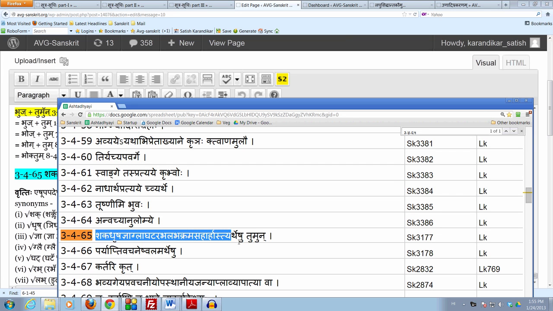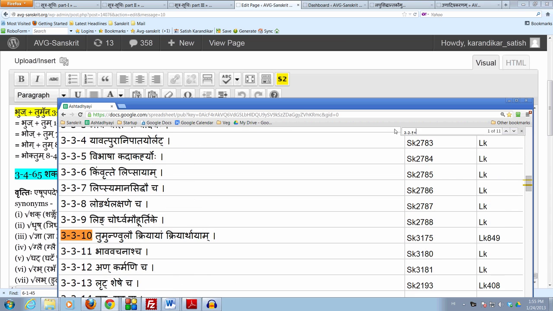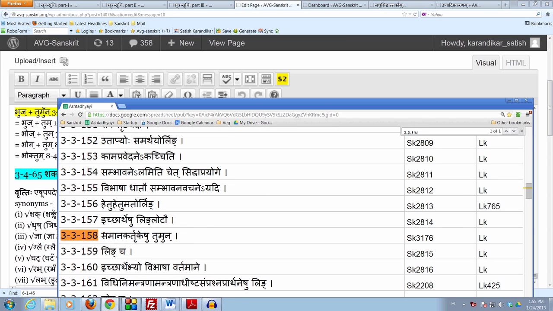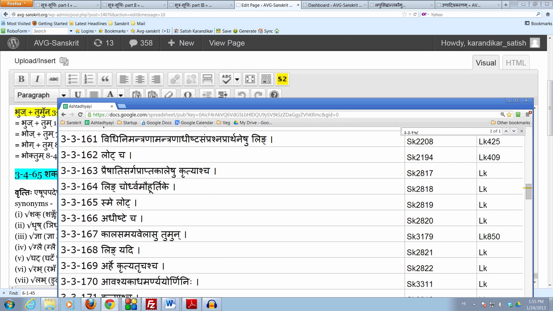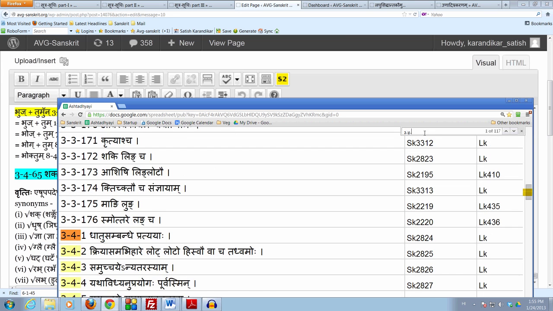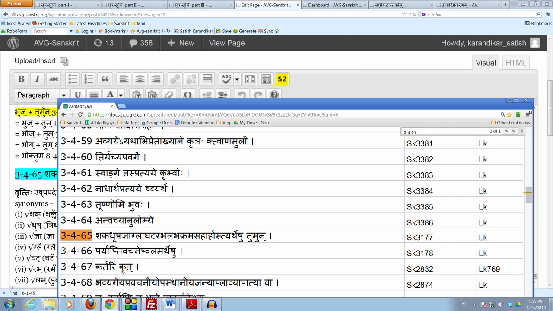This is one difficulty of this affix Tumun, that the rules which prescribe Tumun are not in one compact section of the Ashtadhyayi. We have already studied 3.3.10, which was Tumun Nulau Kriyayam Kriyarthayam. Then we took 3.3.158 Saman Kartrike Shuttumun, and also 3.3.167 Kal Samaya Vela Sutumun, and now we are taking 3.4.65, and later on we'll also take a look at 3.4.66 Paryapti Vachaneshvalam Artheshu.